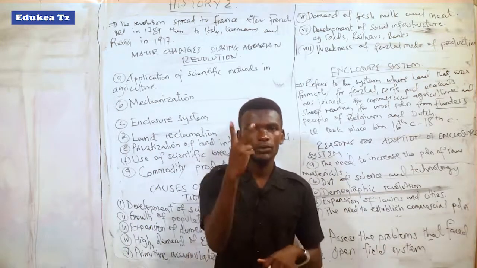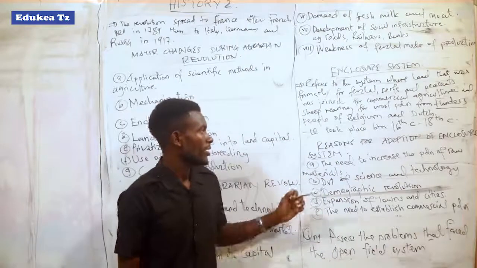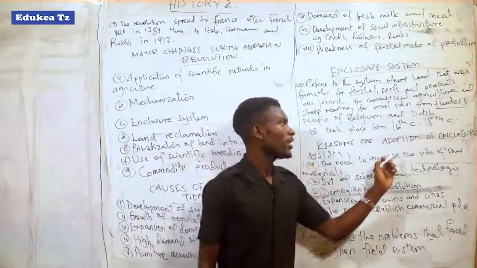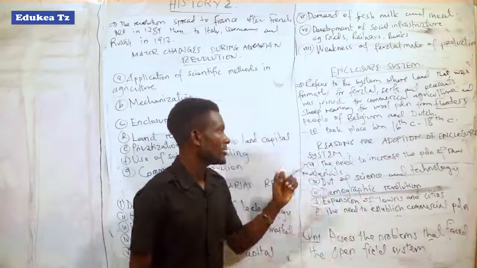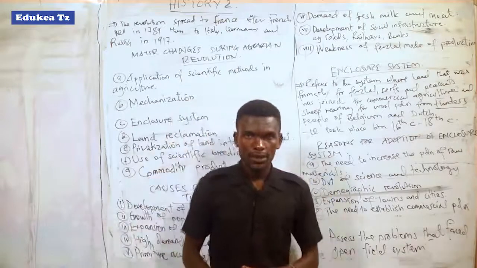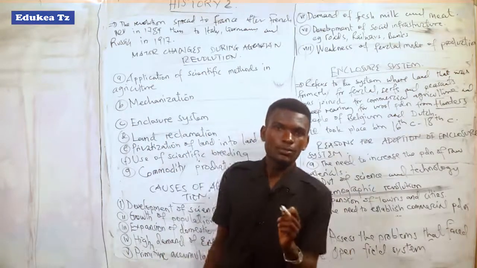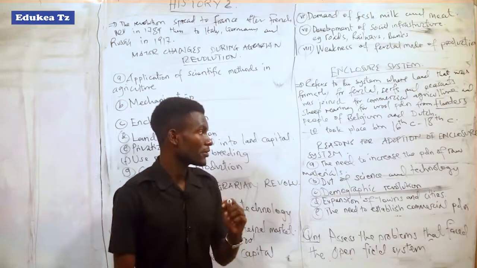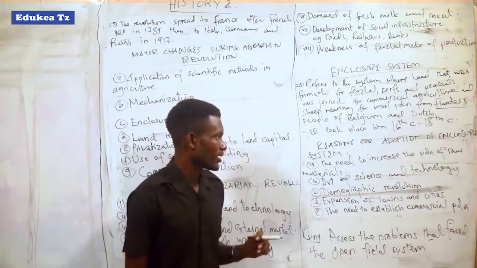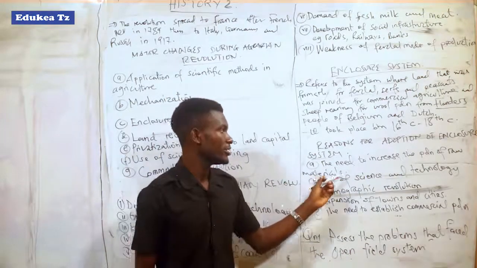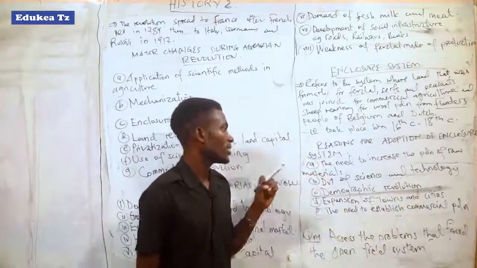So we see 2 centuries. Let us see the reasons for adoption of enclosure system. The enclosure system was triggered by various reasons. The first one was the need to increase the production of raw materials.